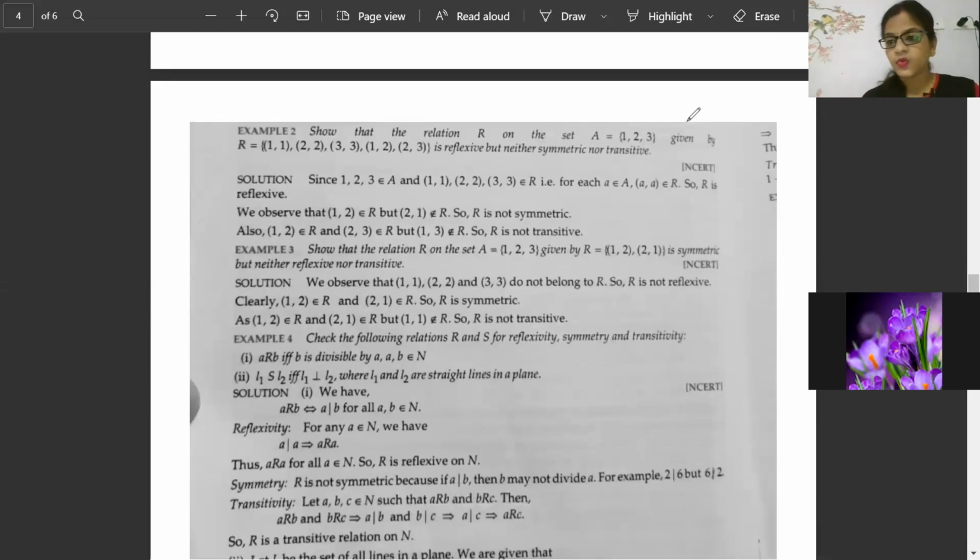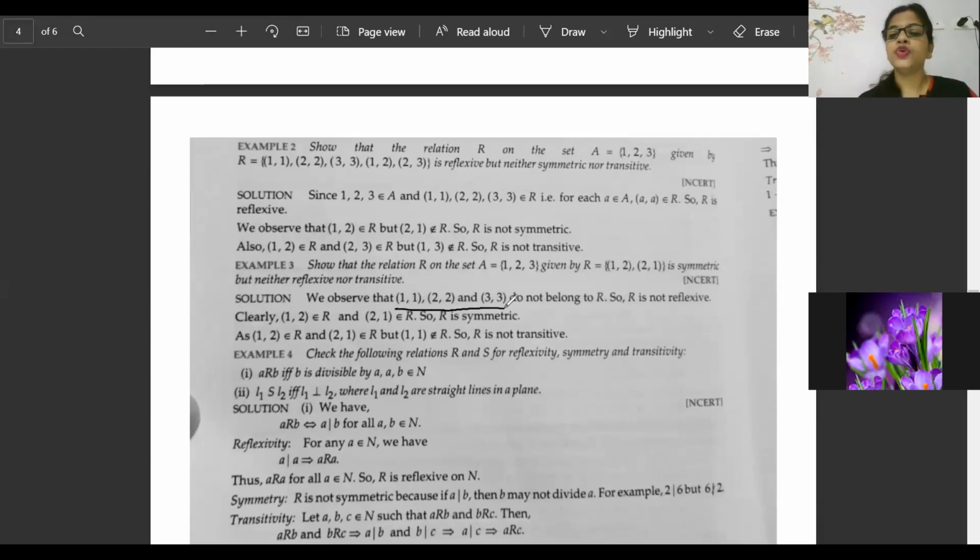Look here, what they are telling, what we have now understood. Let's see how they have represented it. We observe that (1, 1), (2, 2) and (3, 3) do not belong to the relation. Since (1, 1), (2, 2) and (3, 3) are not in the relation, it is not reflexive. Now here it is telling clearly (1, 2) and (2, 1) are present inside the relation, so it is symmetric. It is not like all the elements of A cross A should be inside the relation. Listen to me nicely. There were a total of 9 elements inside A cross A.